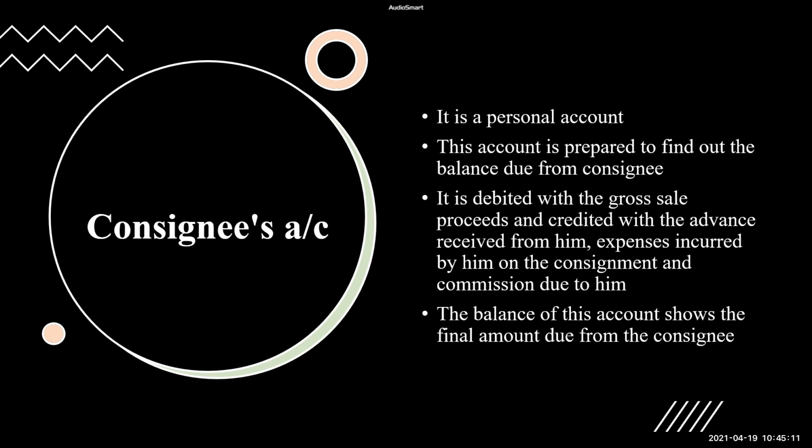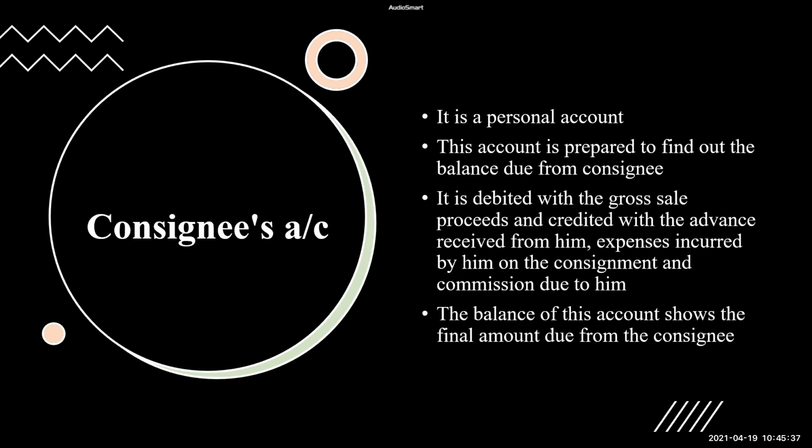So what does the consignee do in account sales? He will take the value at which he has sold the goods. From that, he will deduct his expenses, his commission, and any advance he has paid to the consignor, and find out the final balance. So what the consignor does is, seeing the account sales, he will prepare the consignee's account in his books.